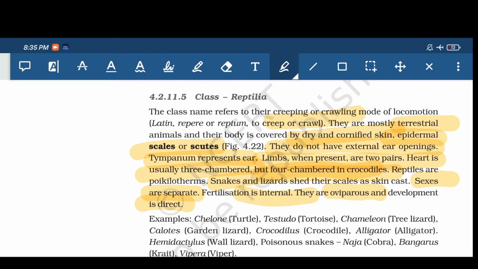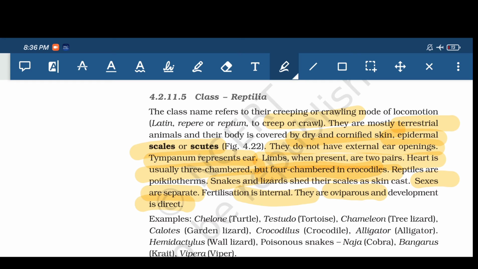Revising about reptilia: they are creeping and crawling animals. They are terrestrial. Their body surface is dry and cornified. The epidermis has scales. They do not have external ear opening, but they have a tympanum, which represents the ear. Limbs, when present, are two pairs. Snakes don't have limbs, but other reptiles like tortoise and crocodile have limbs.